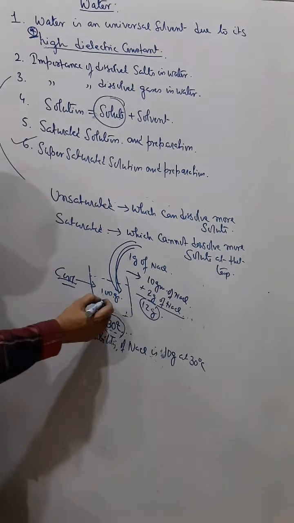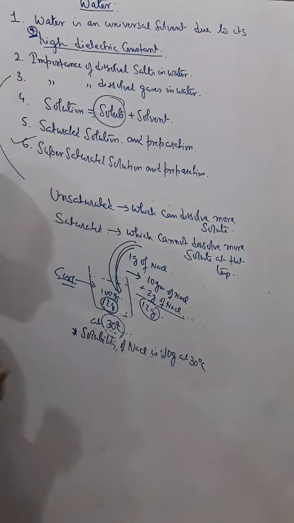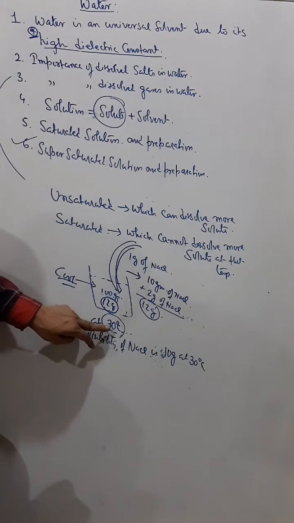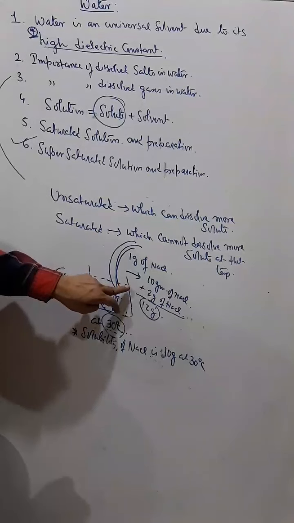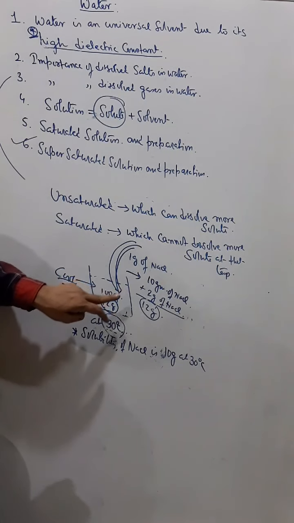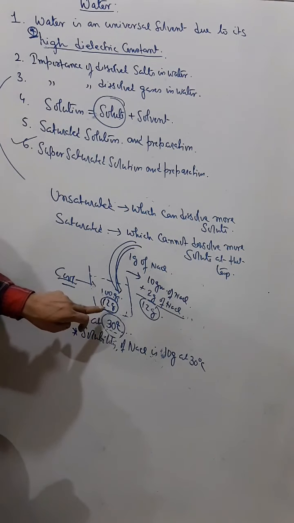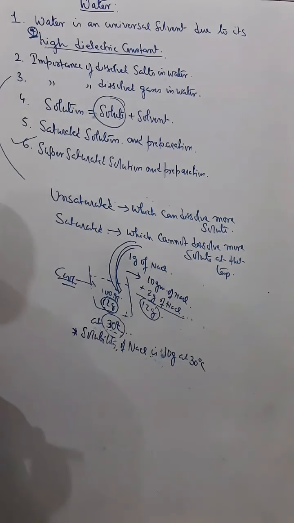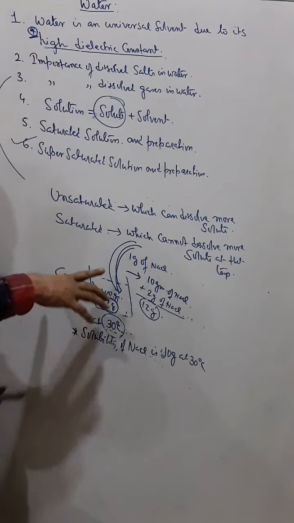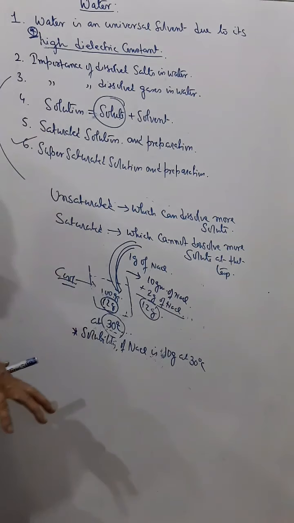That means actually now it has 12 gram of solute, but at 30 degrees Celsius it could have accommodated only 10 gram. So this solution now has an extra 2 gram than its saturated solution. That means in fact you can say that we have forcefully dissolved it.